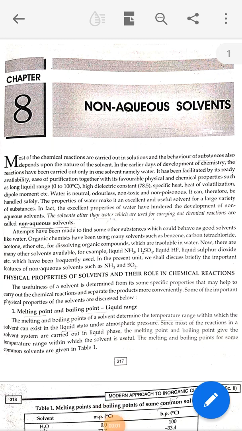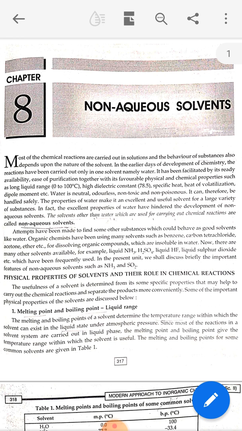Hello students, today we will talk about non-aqueous solvents. Firstly, we should know what solvents are. A solvent is a substance which can dissolve a number of substances, facilitate the occurring of reactions, and separate the product also. So I think now the term solvent is clear.